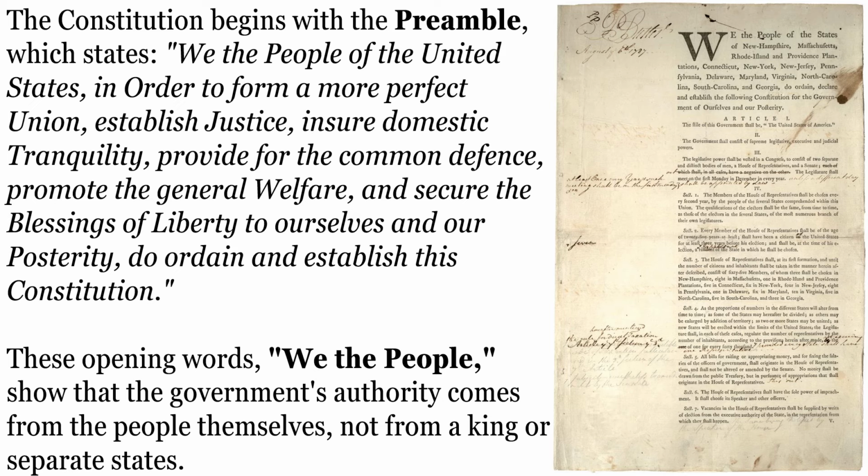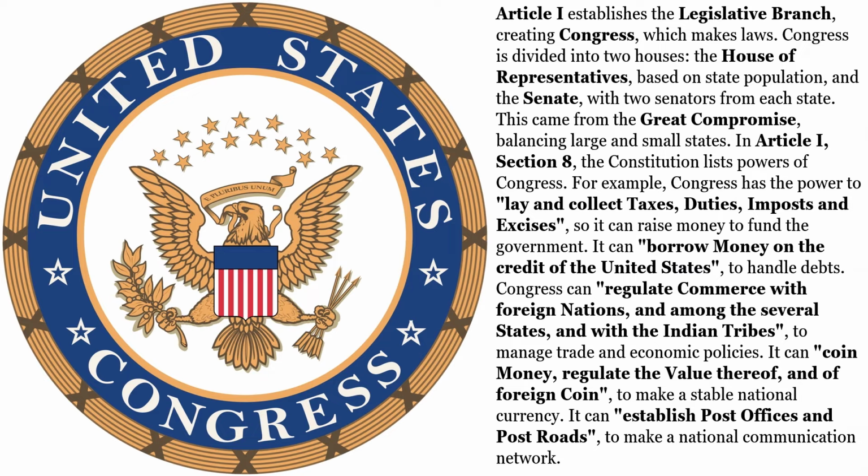or separate states. Article 1 establishes the legislative branch, creating Congress, which makes laws. Congress is divided into two houses: the House of Representatives, based on state population, and the Senate, with 2 senators from each state. This came from the Great Compromise, balancing large and small states. In Article 1, Section 8, the Constitution lists powers of Congress.